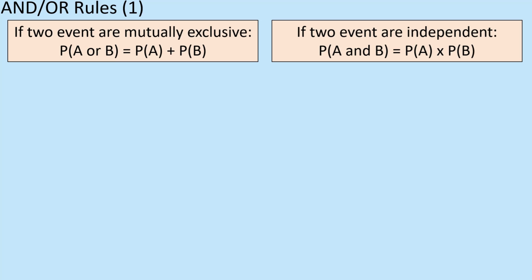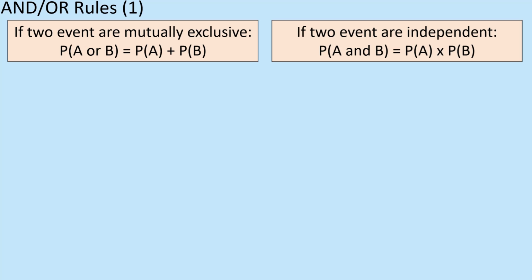However, if I said to you about the idea of choosing a boy with blonde hair, then I can have the probability of getting a boy, and I could get the probability of getting someone with blonde hair, and those two probabilities would be different, and they could be separate, and they are independent. One does not impact on the other in any shape or form. But if I wanted to say, well, what's the probability of getting a boy who also has blonde hair, so probability of boy and blonde, then we'd take the two probabilities and we would times the two together, and that would be the and rule.